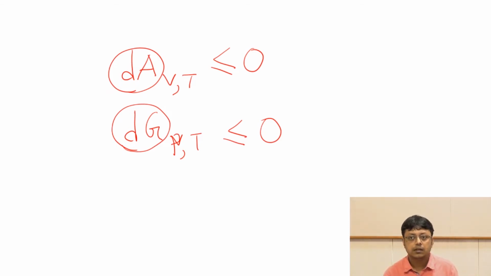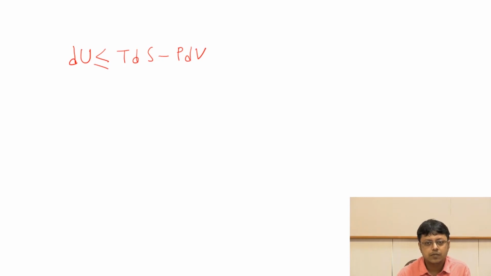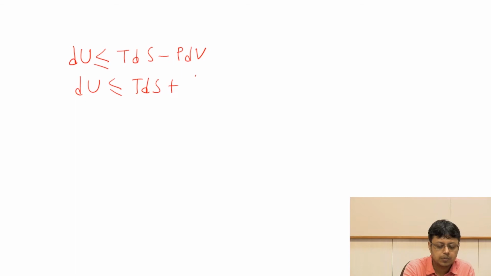Now, to understand that, let us try to understand first what is dA, what is the physical significance of dA, what does it mean. You can easily get a very nice equation for that. We can again start from dU is less than TdS minus PdV. But instead of writing PdV, you can always write it as the original equation, which was TdS plus đW, where đW is some kind of work, and we know this work. It's a pressure volume work.